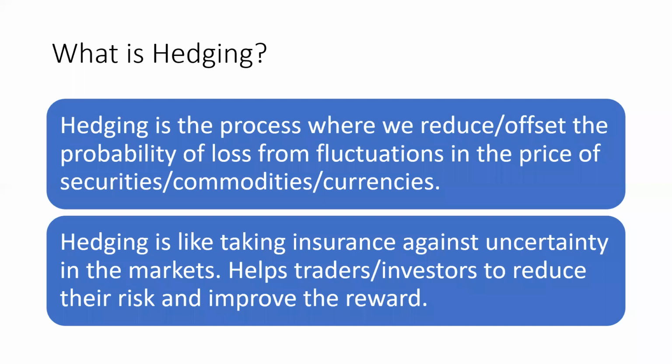Here is what you're seeing on the slide. This is a slide which shows the definition of hedging, which I took from Investopedia. So hedging is the process where we reduce or offset the probability of loss. If suddenly you are experiencing a big loss, that kind of bigger loss can be controlled using hedging. It is highly necessary, especially if you are thinking that you want to run trading like a business.